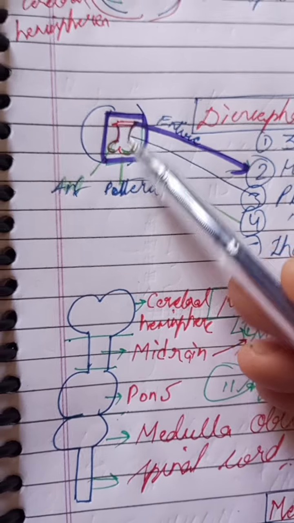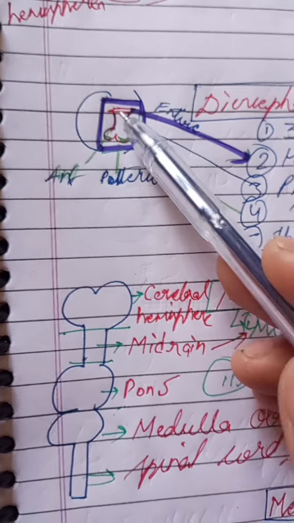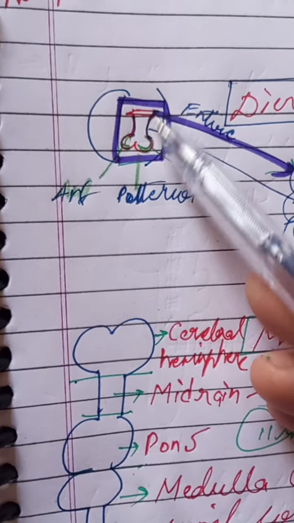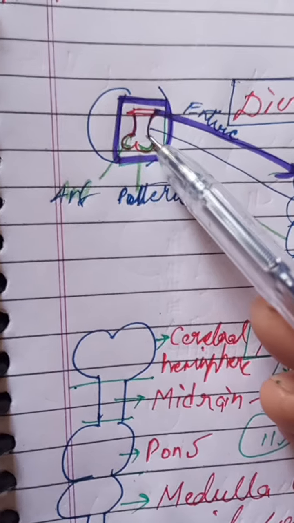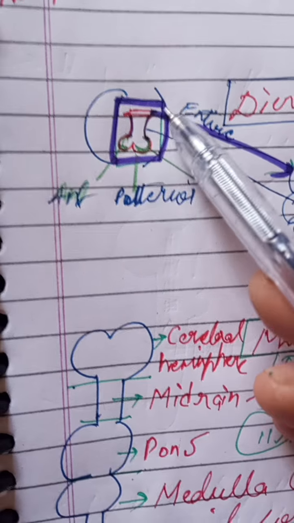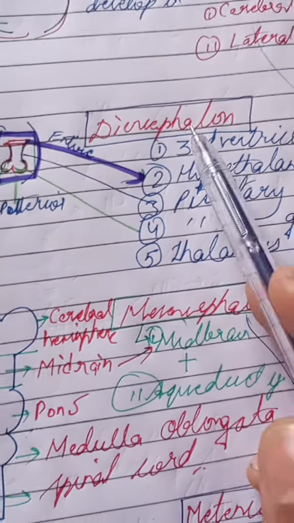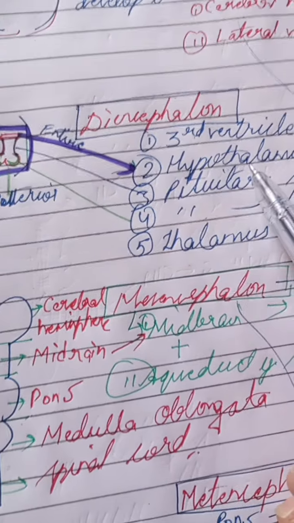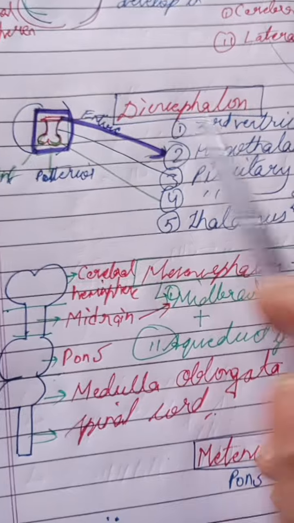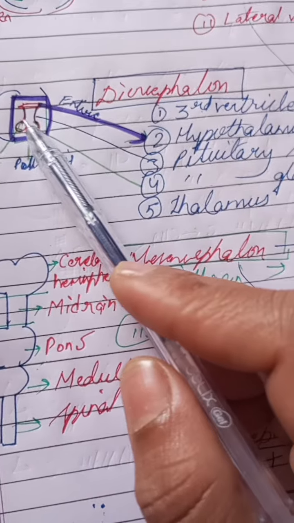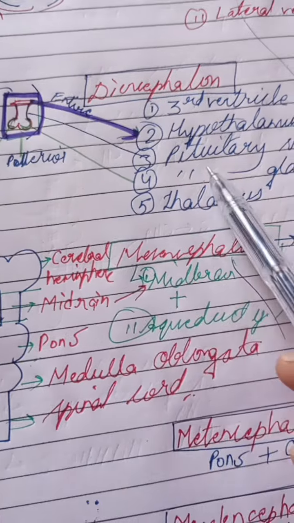and the hypothalamus. This is all what we call the hypothalamus, and this part we call the pituitary stalk, and this is the anterior pituitary gland. This is the posterior pituitary gland, and this part is called the hypothalamus. So diencephalon: third ventricle, hypothalamus, this entire part we call the hypothalamus, and the pituitary stalk. This is the pituitary stalk, this is the anterior pituitary gland, this is the posterior pituitary gland, and the